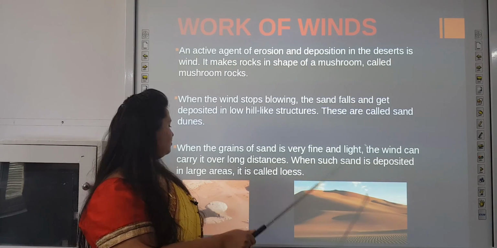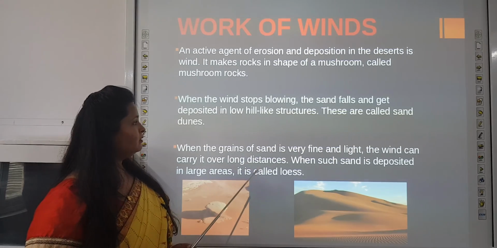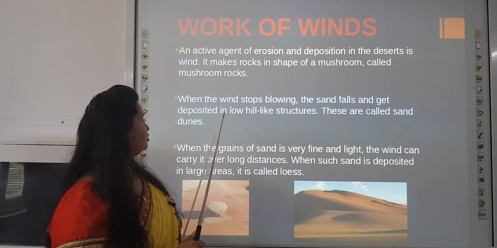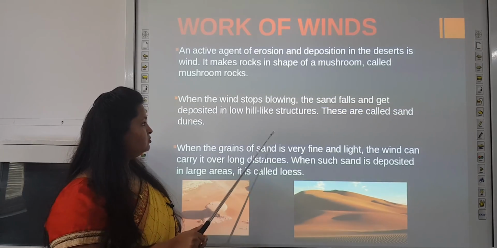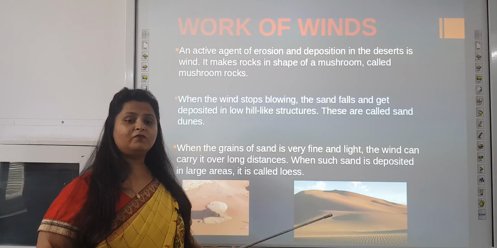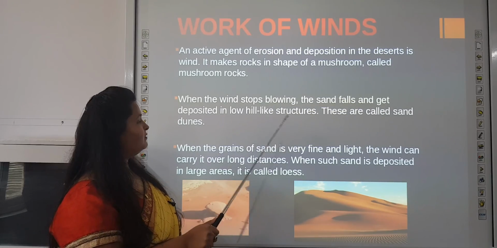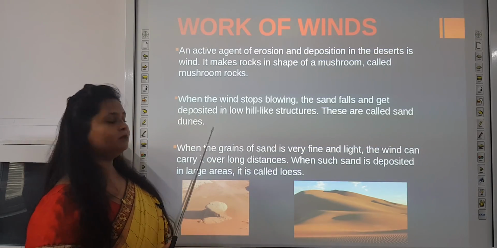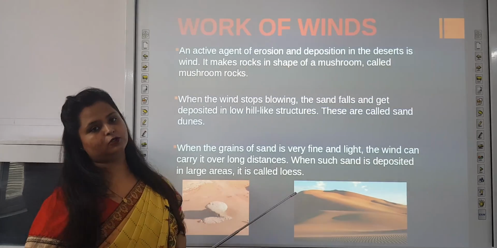When such sand is deposited in large areas, it is called loess. So if you can relate, sand dunes are a smaller part of loess. When it is deposited over a very large area, it is called loess. When it is deposited over a very small area, that forms sand dunes. So the bigger form of sand dunes is loess.